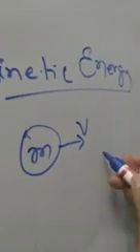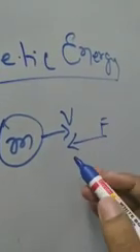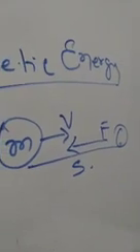So what we will do, we will apply a force F on the body, due to which, in the opposite direction to motion, the body will retard, and it will come to rest ultimately. Before coming to rest, suppose the body travels a distance s. Then the force is doing some work in retarding or stopping the body. So what is the work done? Work done is equal to F into s.